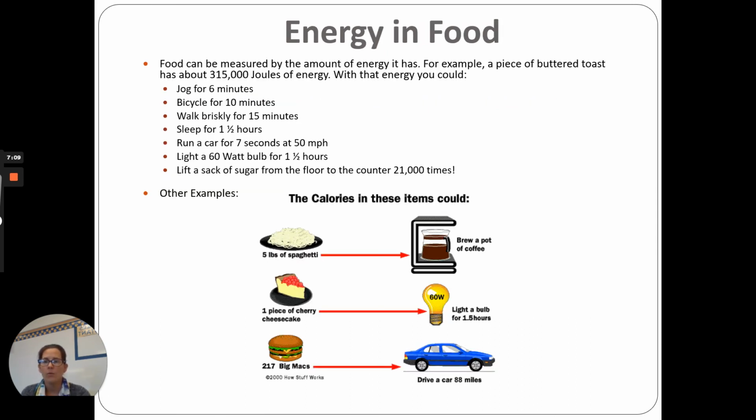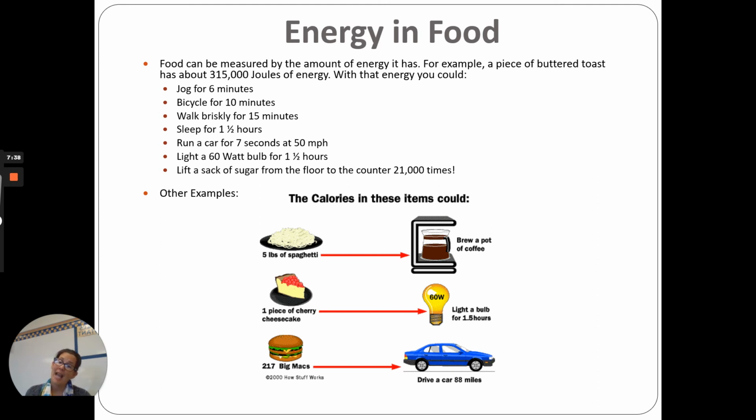The energy in food. Food can be measured by the amount of energy it has. For example, a piece of buttered toast has about 315,000 joules of energy. A joule is just a unit of energy. So with that amount of energy in a piece of toast, you could jog for 6 minutes. You could ride a bike for 10 minutes. You could walk briskly for 15 minutes.